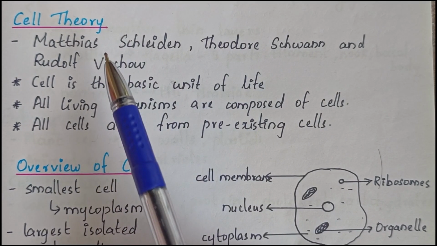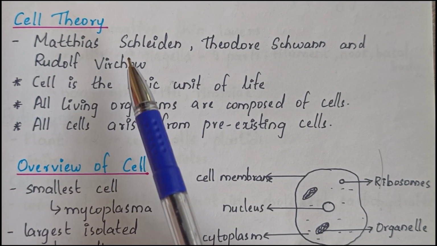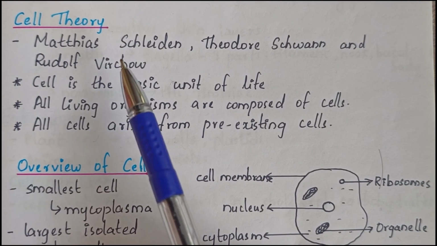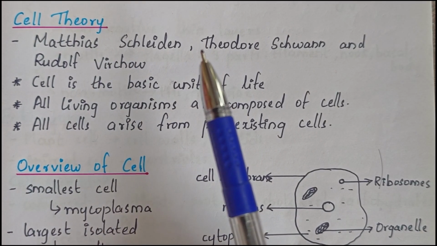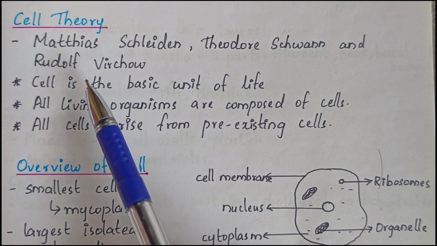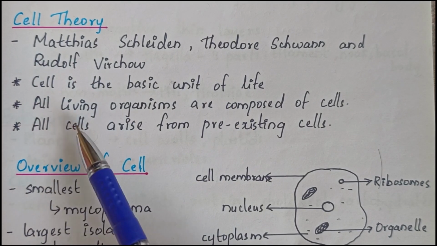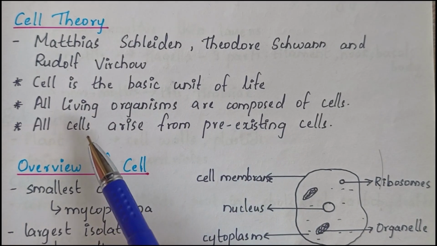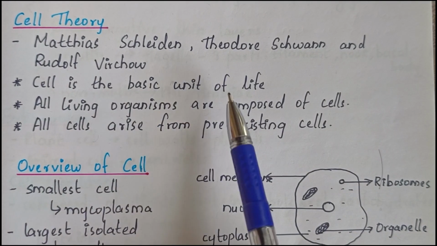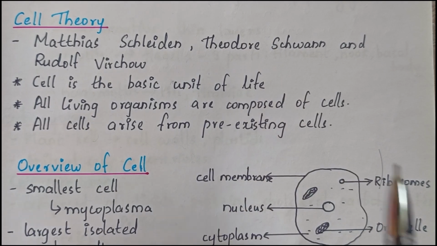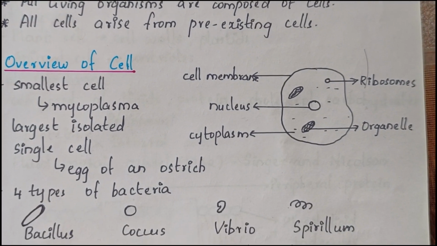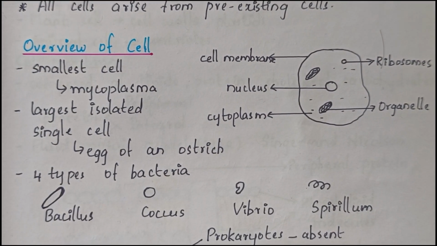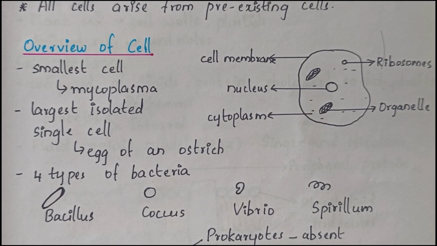Then in 1855, scientist Rudolf Virchow expanded the cell theory and added the point that all cells arise from pre-existing cells. So all these points are known as the cell theory, formulated by Matthias Schleiden and Theodor Schwann, and expanded by Rudolf Virchow.